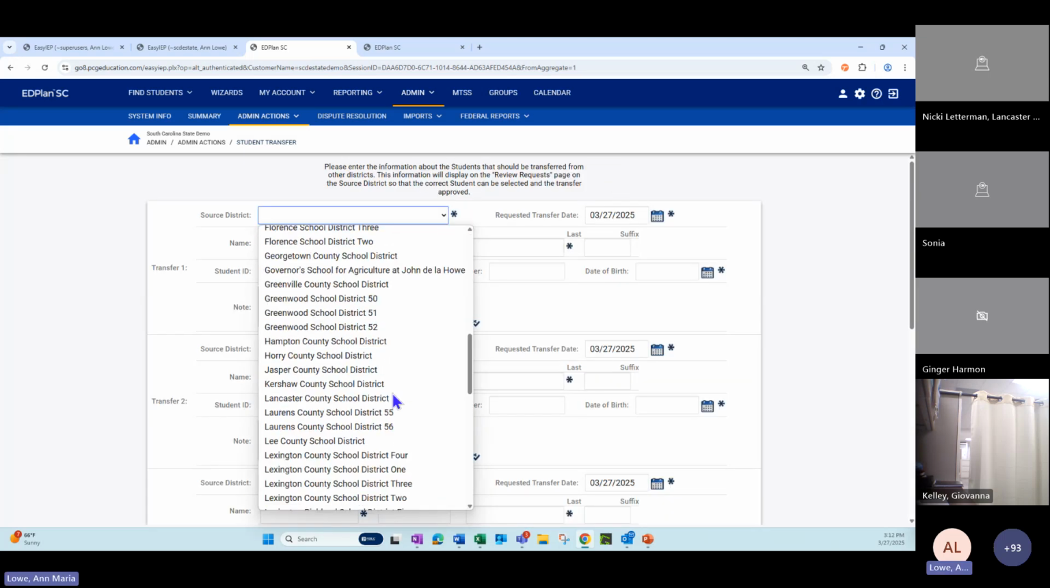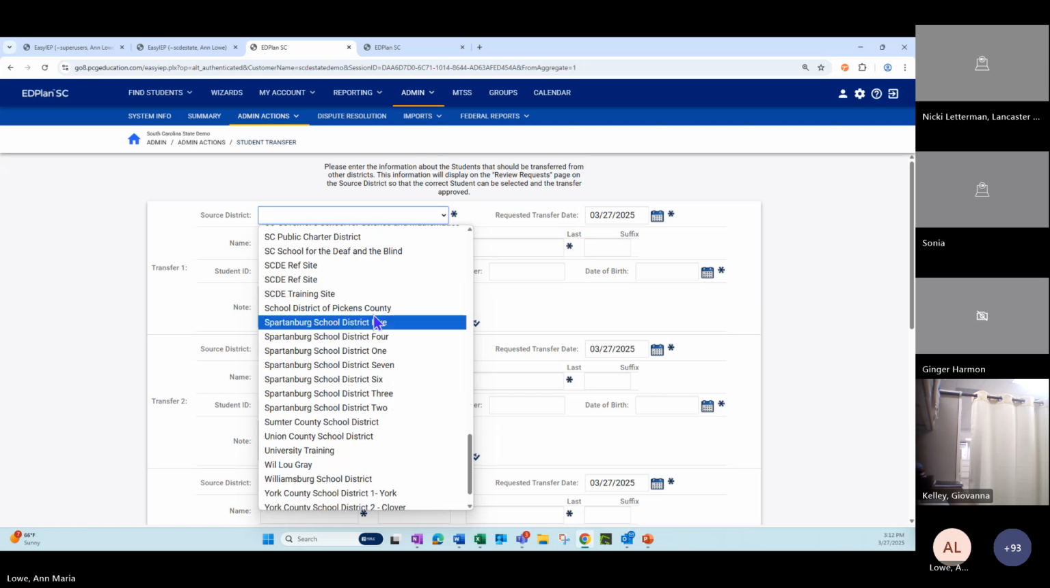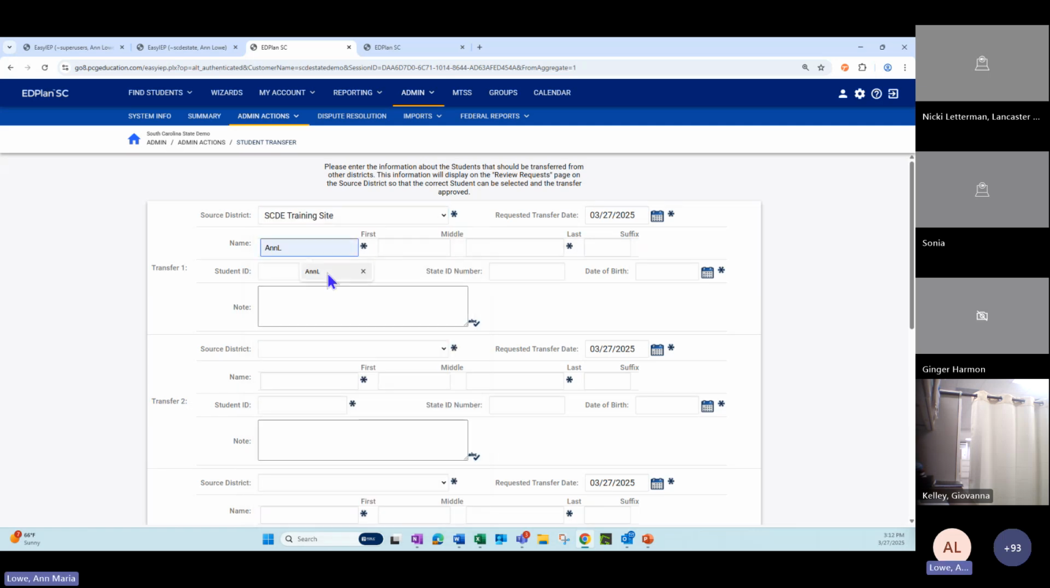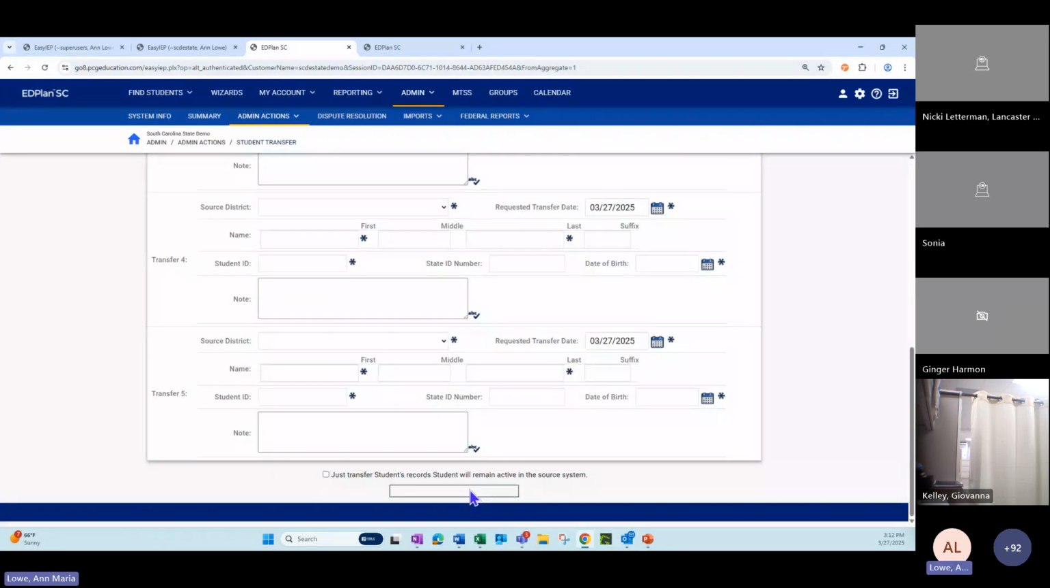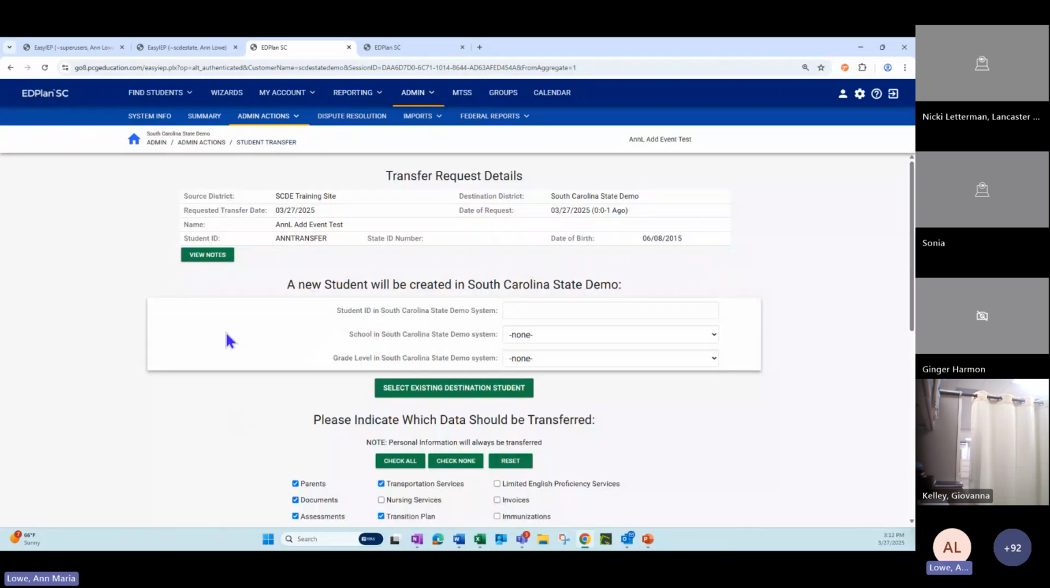I'm going to choose my school, training site, and enter my student's information, date of birth, ID number. So now I've added my student's information that I'm going to ask to get transferred. Then I'm going to request that student transfer. Now it gives me my request details. And then it says right here, a new student will be created. You do not want to create a new student. You want to select an existing destination student.